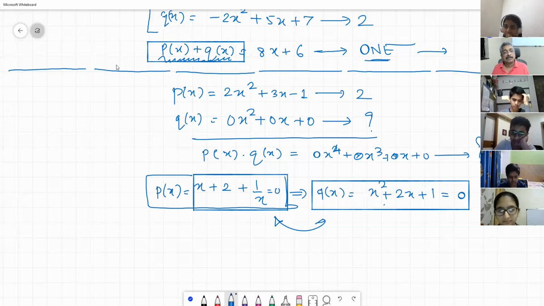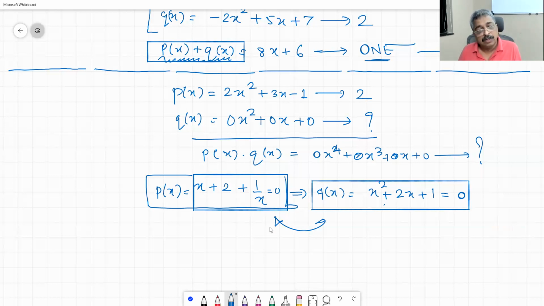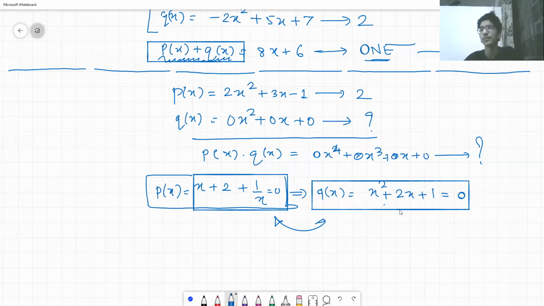If we take x as 2, we will get 2 plus 2 plus 1 upon 2, which is the value. Then you have selected wrong, na? There could be some X which will satisfy this equation.